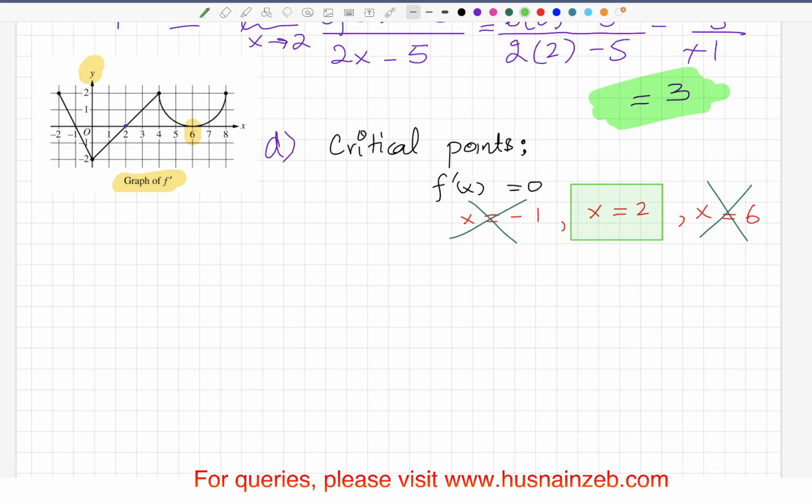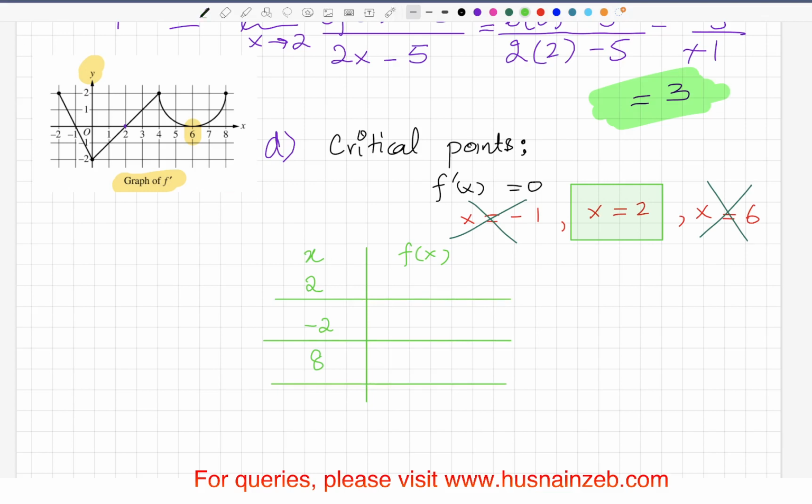So we have to see the function at x equal to 2, x equal to -2, and x equal to 8. Only then can we decide if at x equal to 2 it is the absolute minimum.